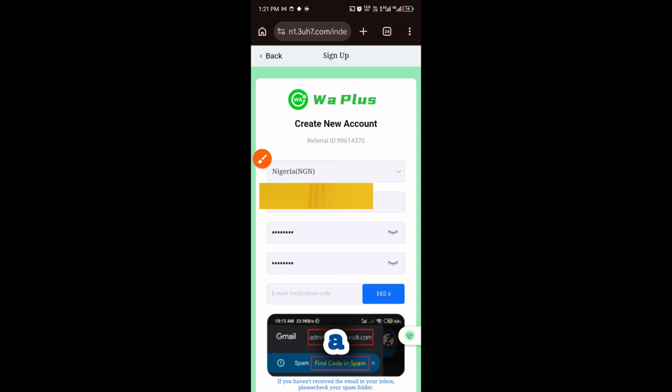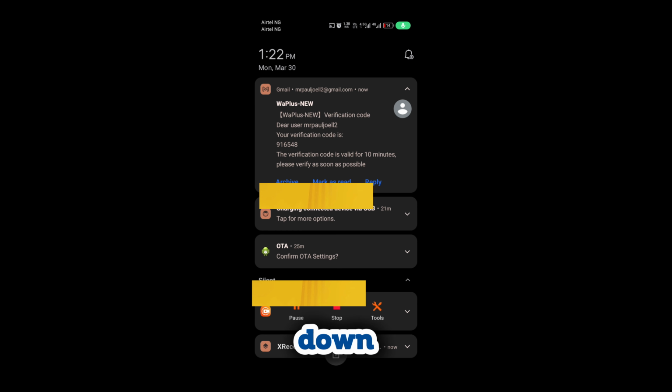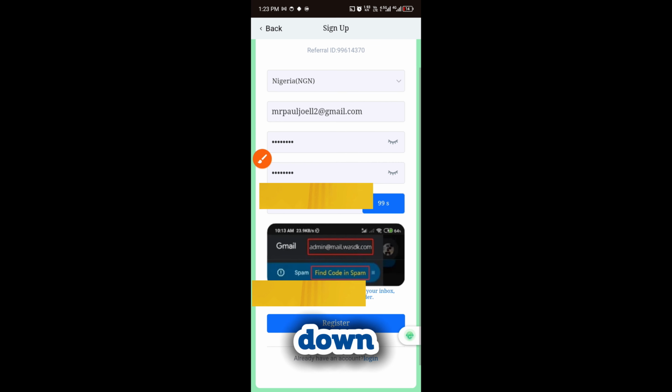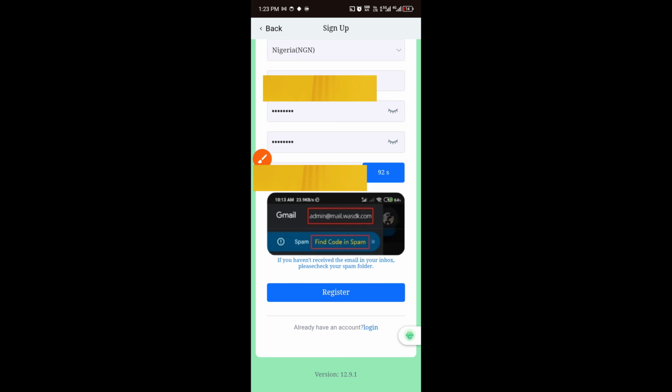As you can see, I just got a notification. All right, I got the bell on my email, this same email address. So look at the code here. Once you click on get, a notification will pop up. You can just scroll down and then get your notification. After that, just scroll down and click on register. Right, click on register.